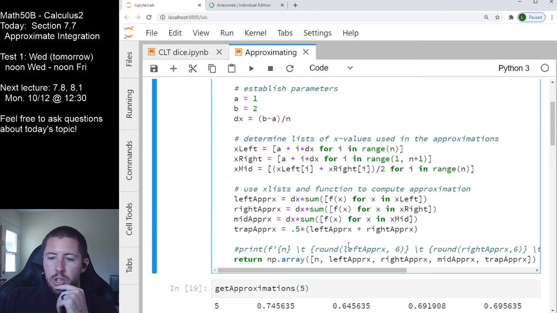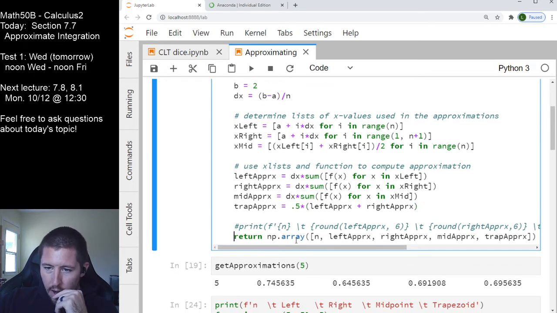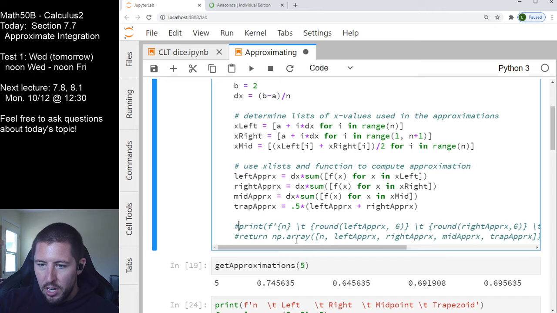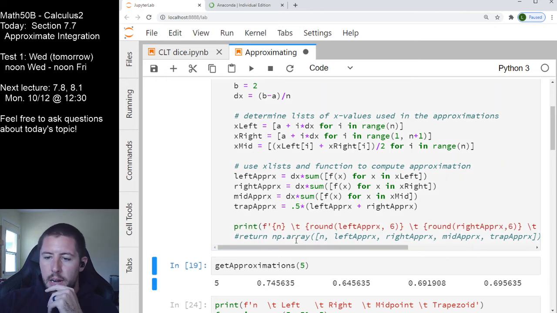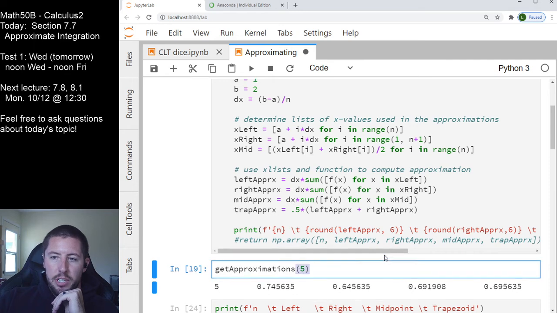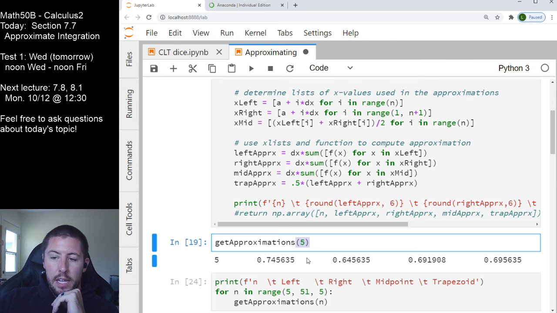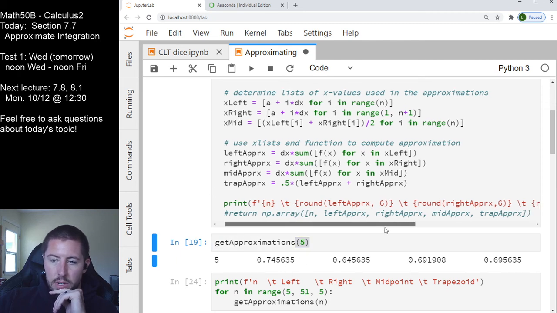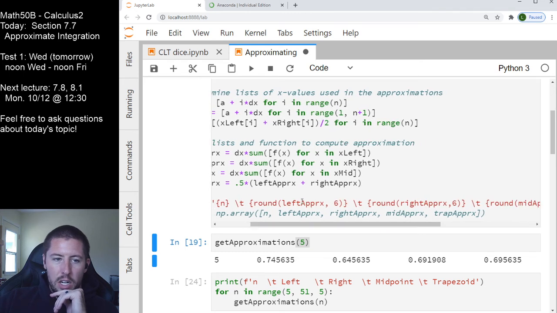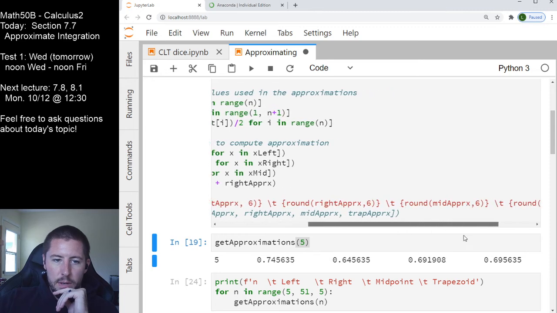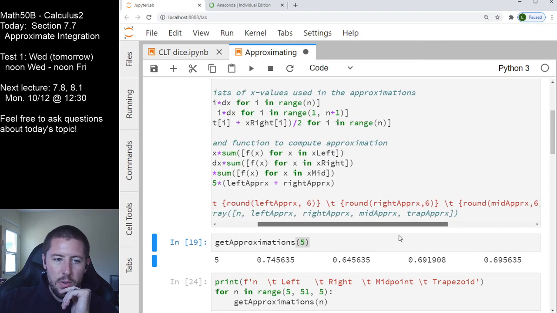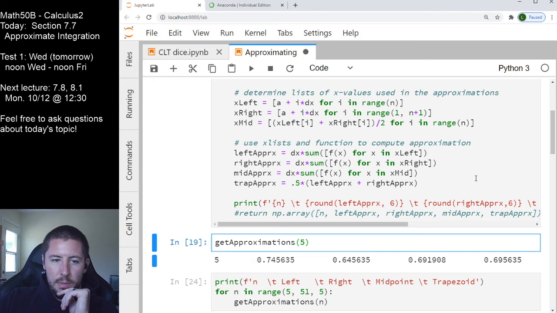So what I'm going to do here is two different things. One, I'm going to comment out my return statement and just leave in a print statement. Now I can say, give me my approximations for the integral from 1 to 2 of 1 over x in terms of the left sum, the right sum, the midpoint sum, and the trapezoid sum. As you can see in the red writing right here, it's going to round my left approximation to 6 places, round my right approximation to 6 places, round the midpoint to 6, and round the trapezoid to 6. So I'm going to run this cell.